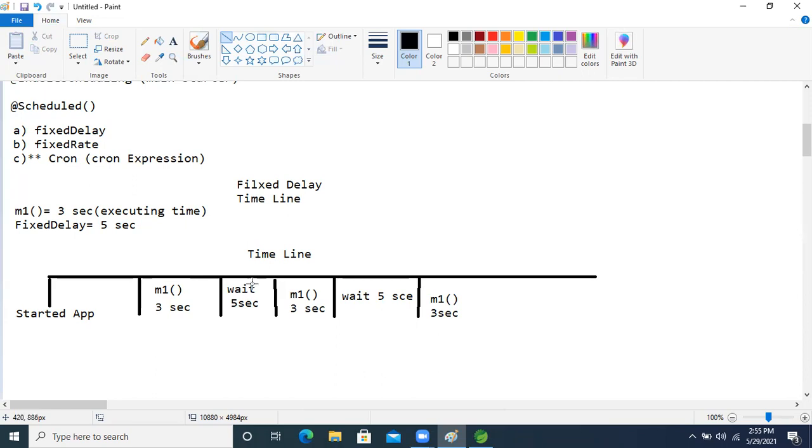But still, after executing this task, our container will wait 5 seconds. Then again our container will call this method. How much time it takes, no problem. Again it will wait 5 seconds.